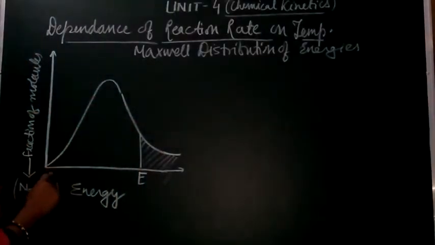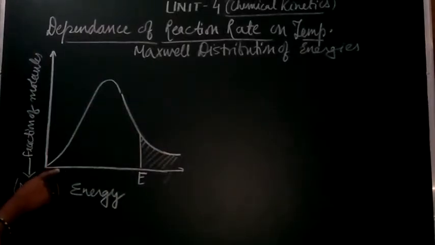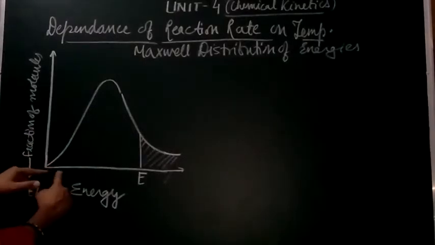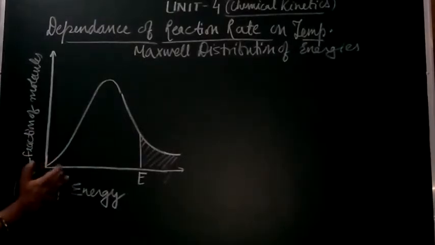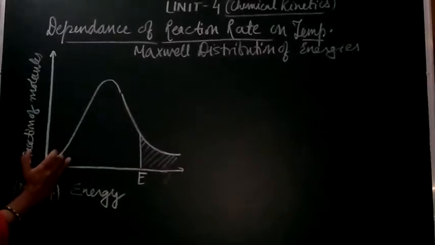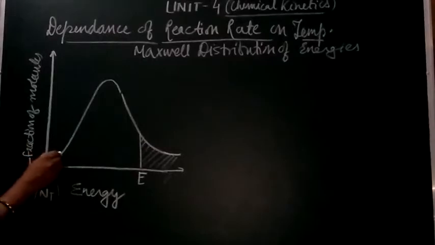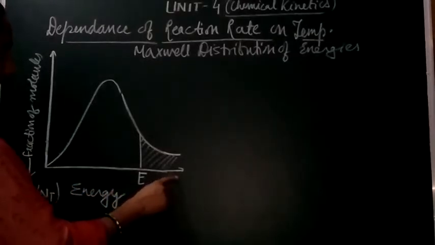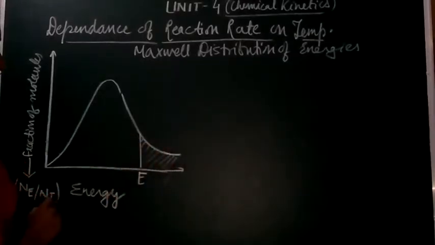So you will see here that the fraction of molecules possessing the low energy is very less. The lower energy means the origin here, and you can see the curve is low there. You can indicate that the fraction of molecules possessing the lower energy is going to be less. In a similar way, the fraction of molecules possessing the higher energy is also very less.